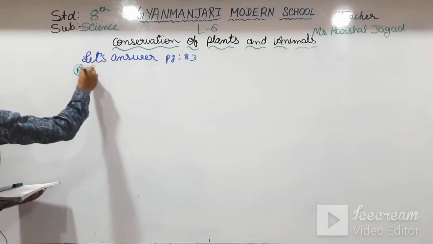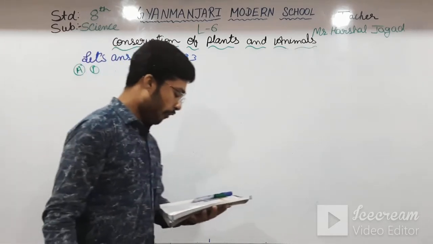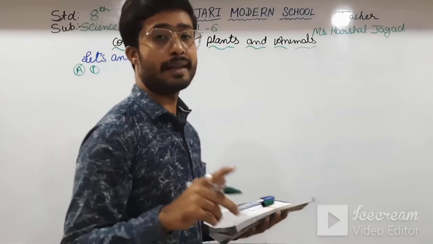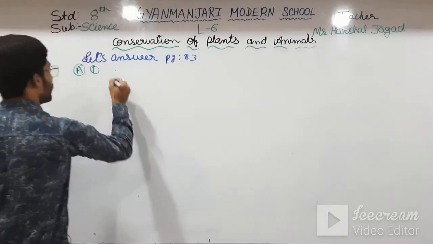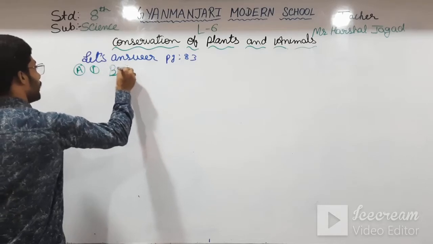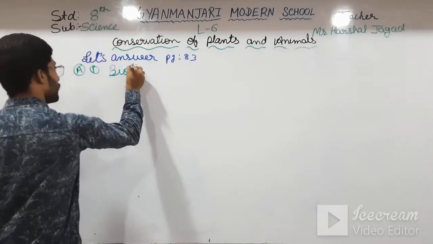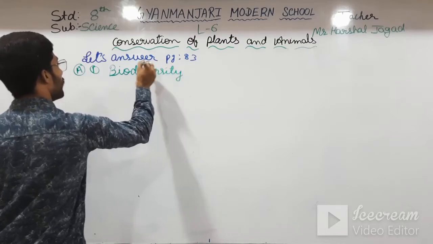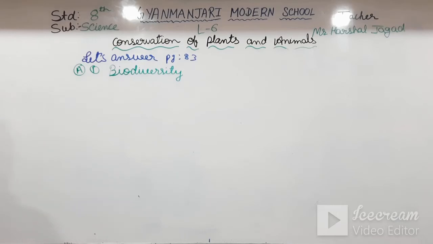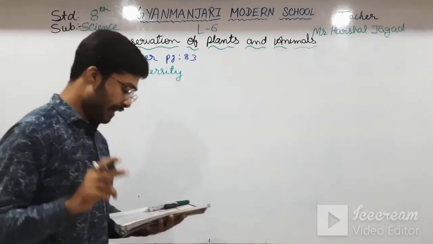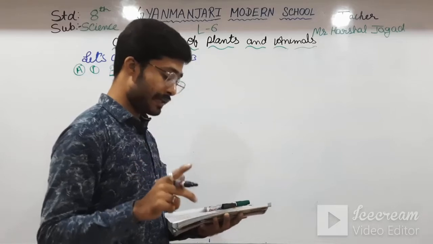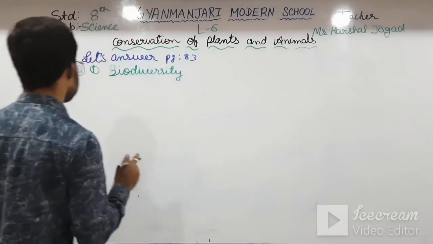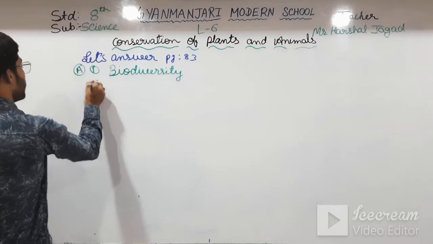The first one, I am reading A. The variety of organisms that exist on the earth is biodiversity. We all know that. Second, a group or class of animals or plants that have common features and characteristics are known as species.